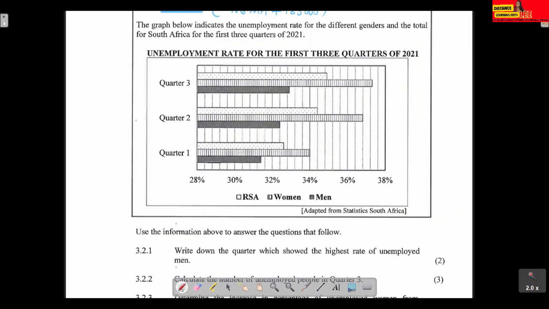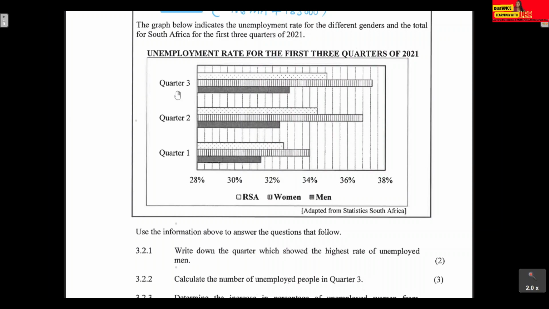We are also given, like I mentioned here, a clustered horizontal bar graph, or multiple horizontal bar graphs, that represents unemployment rates for the first 3 quarters of 2021. You've got the first quarter, second quarter, third quarter on your vertical axis, and on your horizontal axis you have the percentage of people that are unemployed.